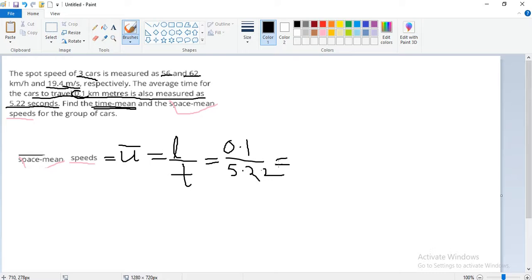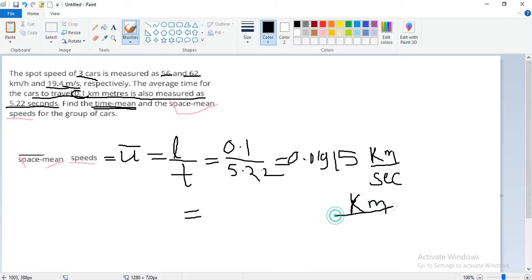It is 0.01915 kilometer per second. But we need to convert it into kilometer per hour.